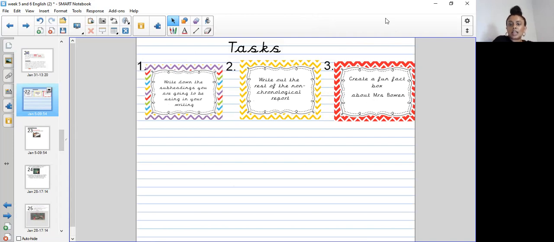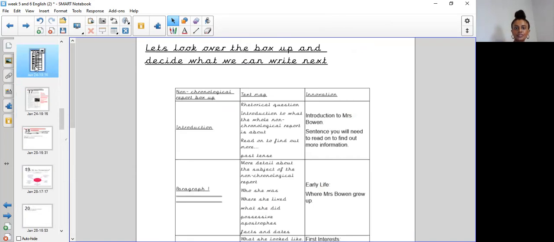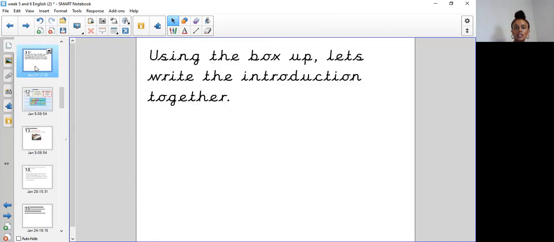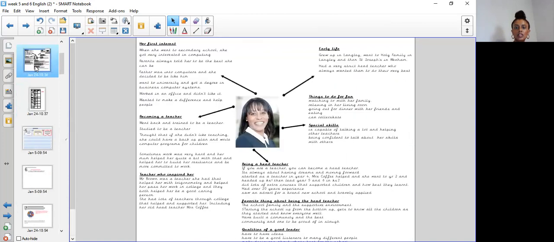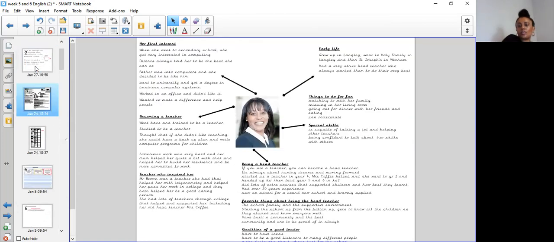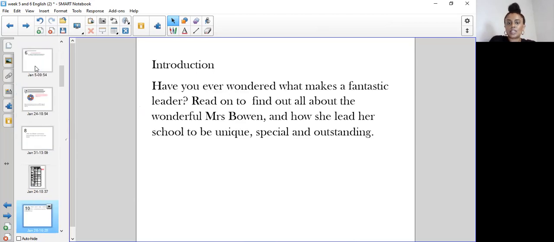Task number 2 is write out the rest of the non-chronological report. And task number 3 is create a fun fact box about Mrs. Bowen, which should be fun to do because if we go back to our spider diagram on Mrs. Bowen, not all of these things will come under subheadings. Some of these things, like special skills or favorite things about being a head teacher, might just come into fun facts because they don't actually have to be in a full paragraph. So those are your 3 activities for today.